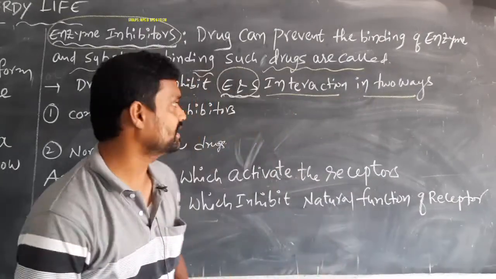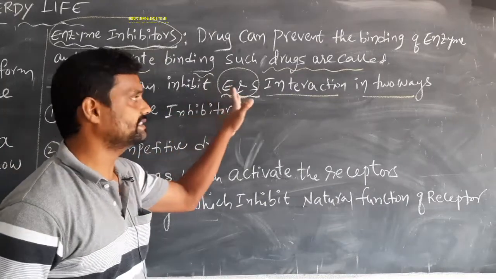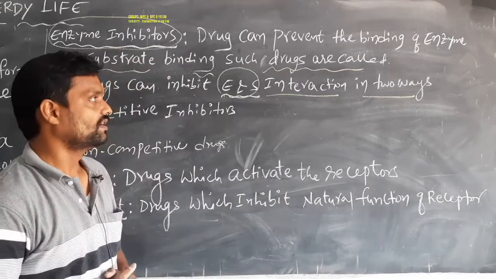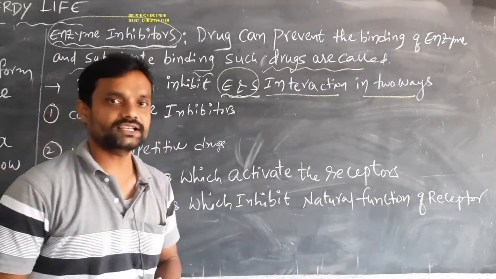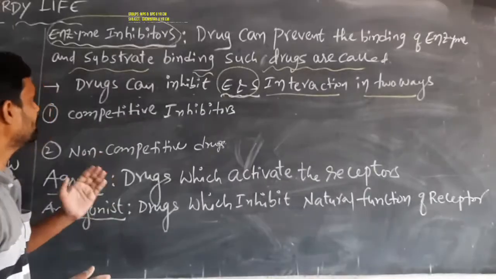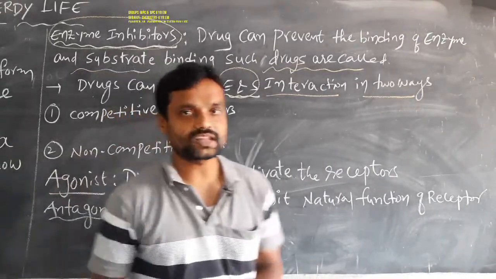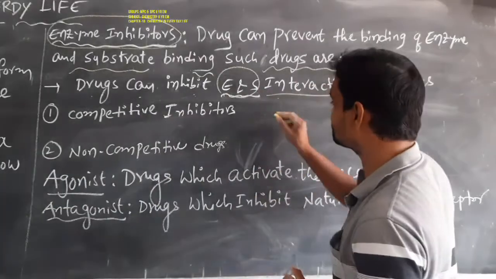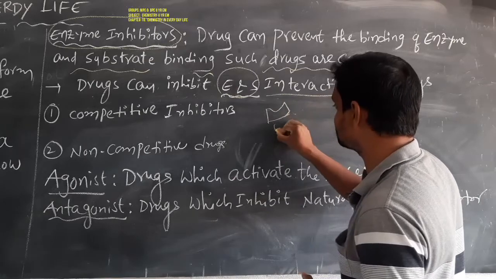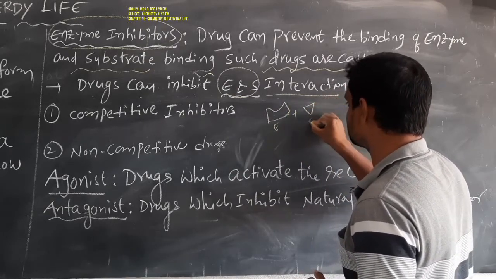Mainly, the drug can inhibit the enzyme and substrate interaction in two ways. In one way, for example, this is the enzyme and this is our substrate.